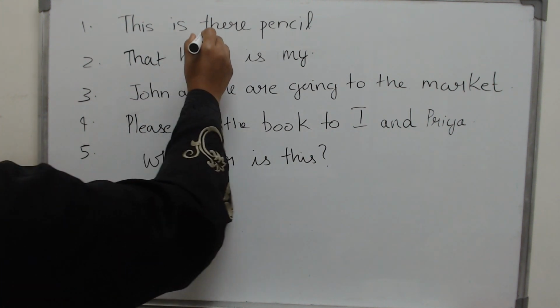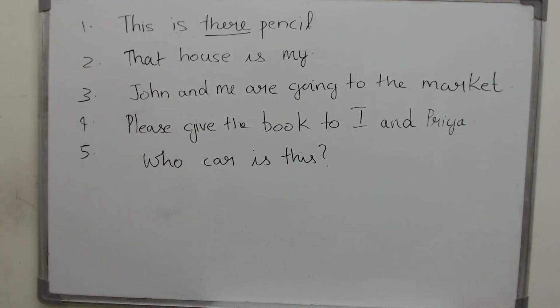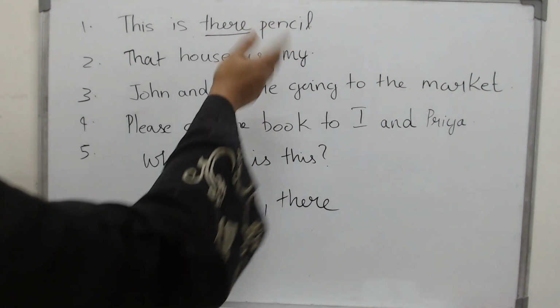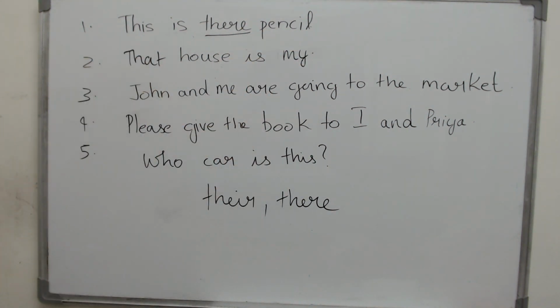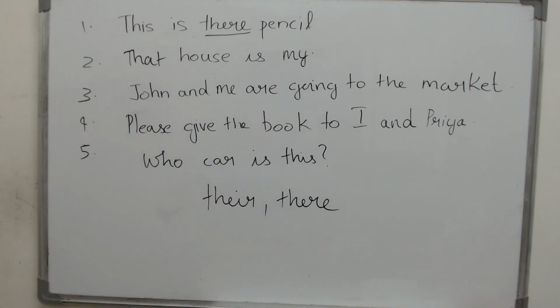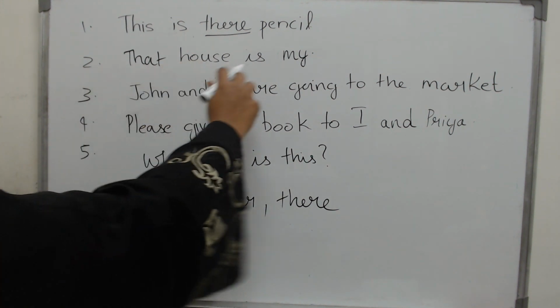Look at the first question, this is there pencil. What is it? It is a spelling mistake. There indicates a position or a location. The hospital is there. It shows a position, whereas this word their shows who possesses that pencil. To whom does the pencil belong? So you will not use there. This is the correct answer. Their pencil.